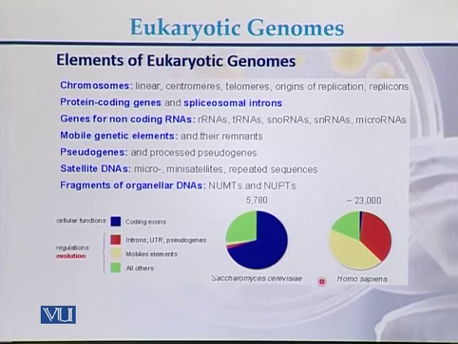One genome is of a yeast, which is a eukaryote, and the other genome is of humans, which is also a eukaryote. In case of humans, we see that most part of the genome is non-coding. Just 1.5 up to 2% of the genome is coding, while the remaining genome is non-coding. While in case of a yeast, most part of the genome is coding.